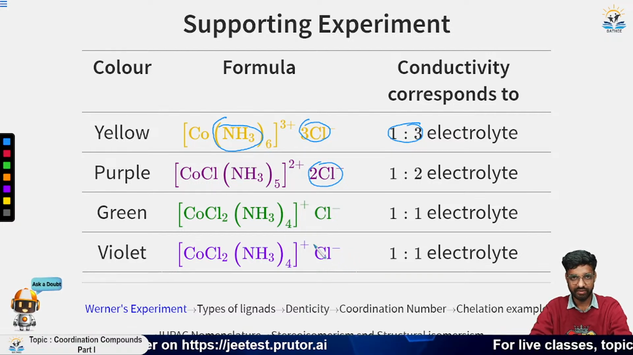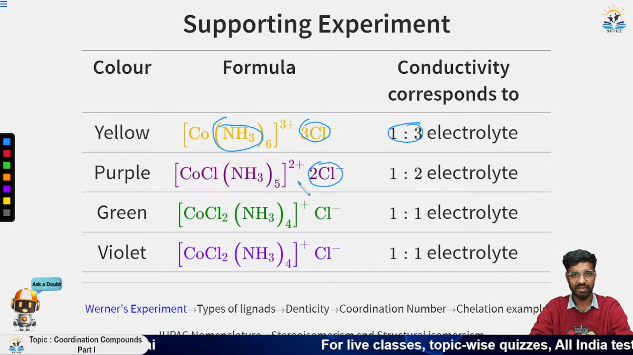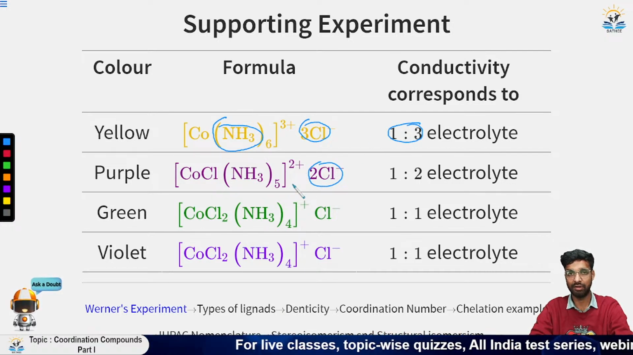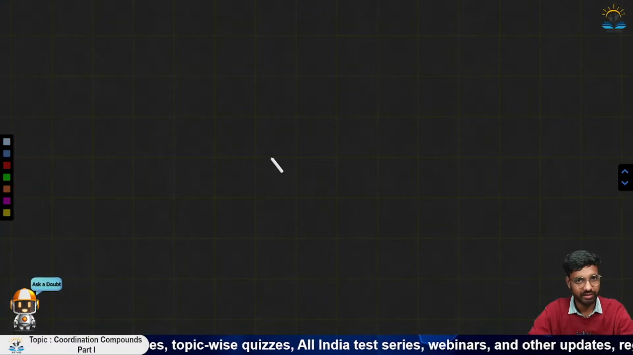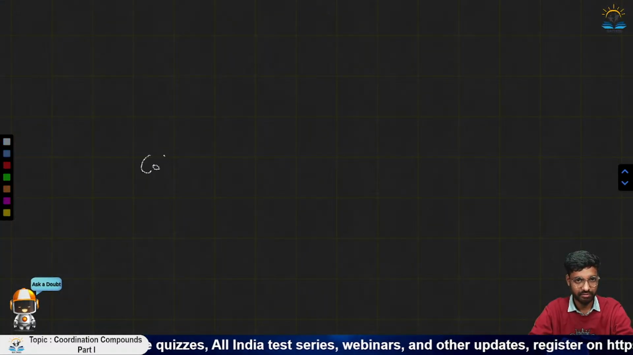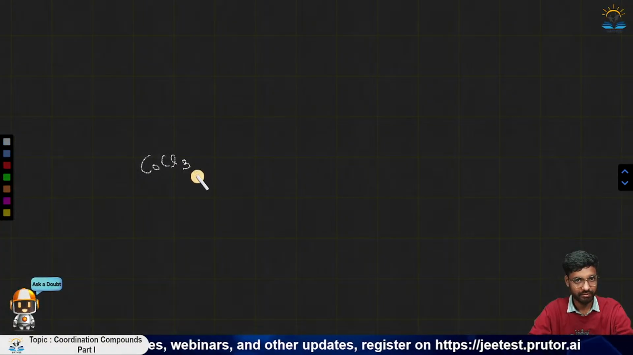So this is the main difference between primary and secondary valency: this one is ionizable, meaning when it is dissolved in water, this Cl minus comes out, like this. So it is CoCl3, CoCl2.